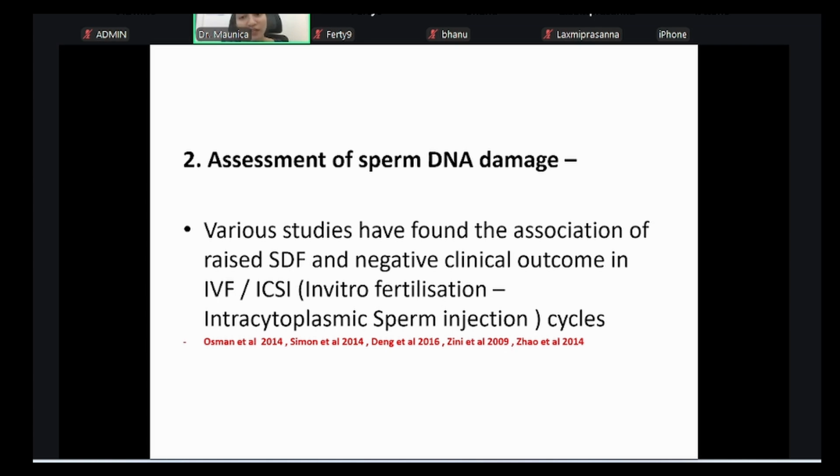When there is very high DNA fragmentation, like even more than 50, sometimes, then you can also advise TESA because they say in testicular sperm aspiration, you are deriving sperms directly from the site of origin. They have not yet been exposed to the external pollution, the heat and chemicals. So probably the DNA fragmentation is comparatively lower in the TESA sperm. So that is their justification for using TESA in such cases.